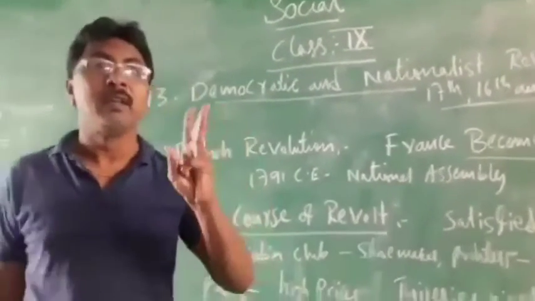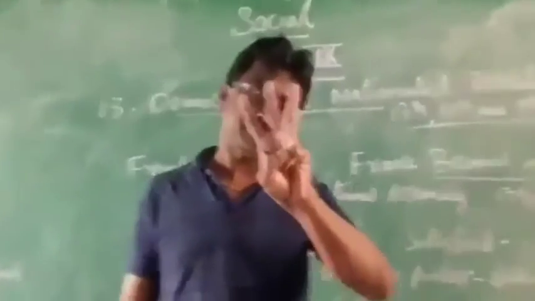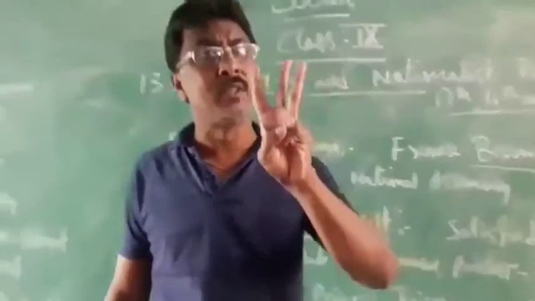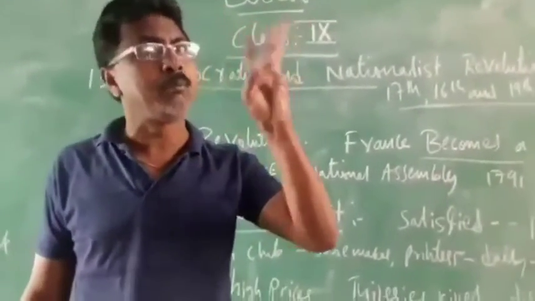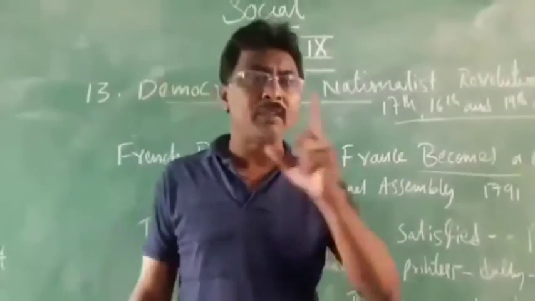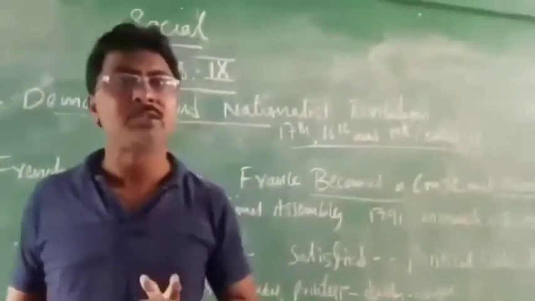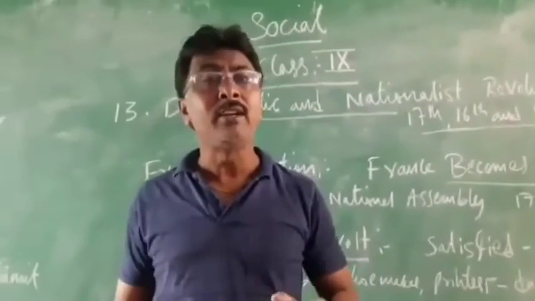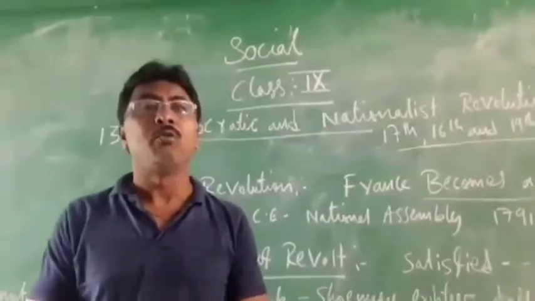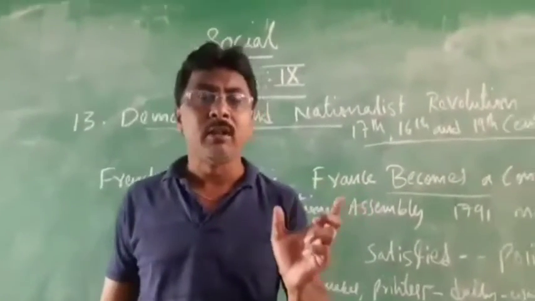We have completed, I have told you, 3 revolutions. Keep in mind these 3 revolutions. It is history. First, the revolution in England, the Glorious Revolution. What does Glorious Revolution mean?